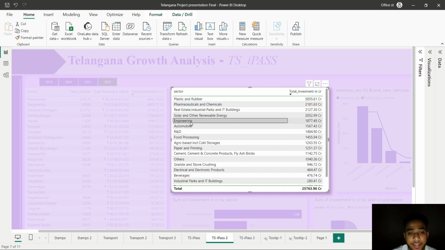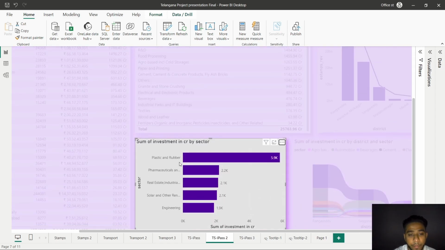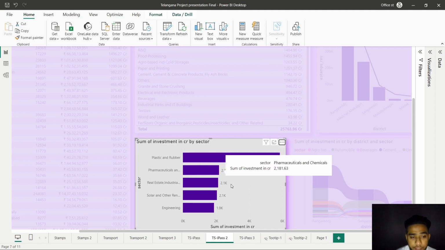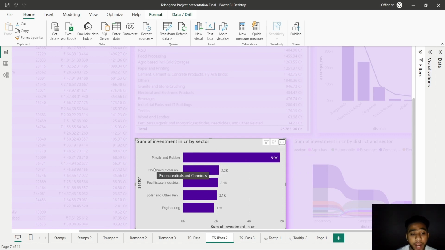So, let's see the top 5 sectors. The top 5 sectors are plastic and rubber, pharmaceuticals, real estate, solar, and engineering. This is for the year 2022. These significant investments underscore a diverse economic landscape for the fiscal year 2022. The sectors of plastic and rubber and so on play a vital role in driving economic growth and development in the region.